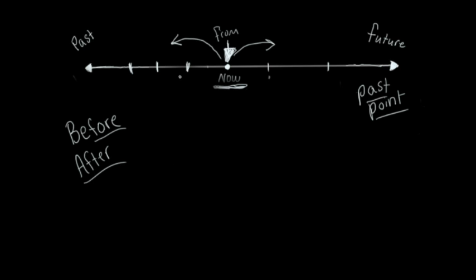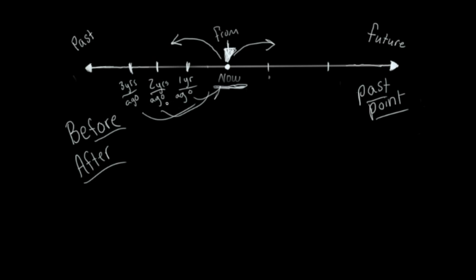All right, here is 1 year ago. Here is 2 years ago. And here is 3 years ago. Okay? Remember, ago is from now. All right.